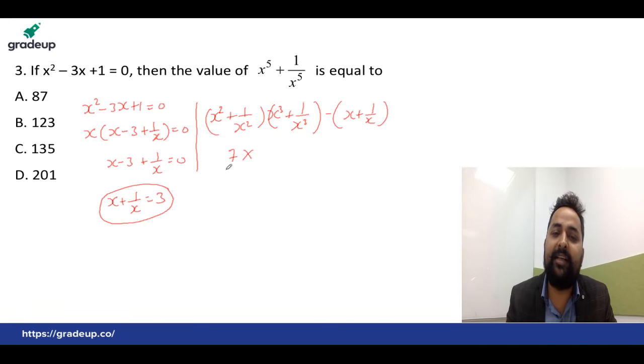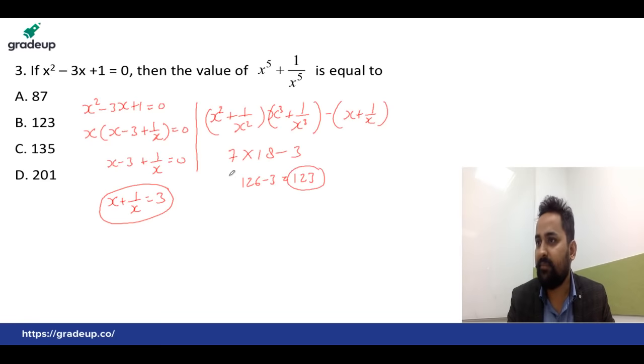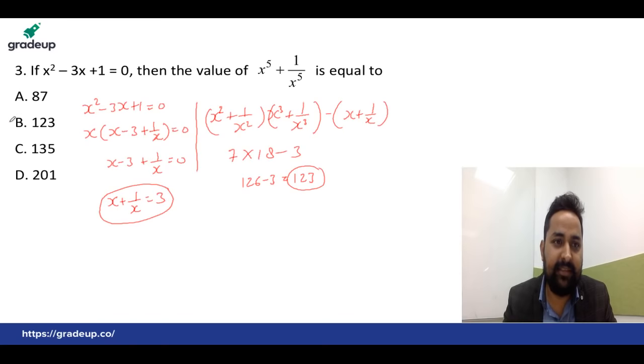x cube plus 1 upon x cube, the value cubed minus 3 times that value, that is 18. Minus the same value, that is 3. We can write 126 minus 3. The answer is 123. Very simple. Okay, this answer is B, right answer. Let's move to the next question.